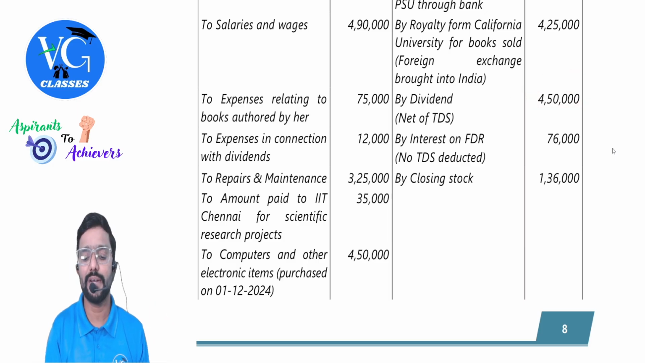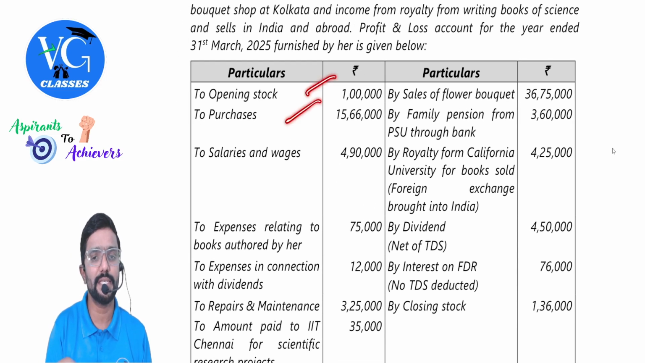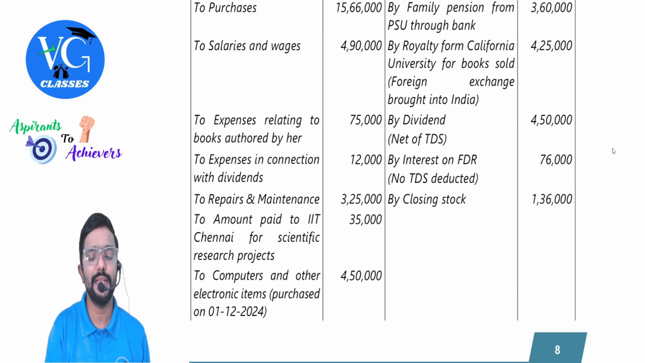Next, dividend net figure is given, 4,50,000, but while considering it under the head IFOS, we need to take gross. Sir, what is the TDS rate applicable for dividend? 10%. Then by interest on FD. FDR means fixed deposit receipt, 76,000, no TDS deducted, it seems. Okay. Closing stock, 1,36,000. Coming to debit side, opening stock 1 lakh, purchases 15,66,000, salaries and wages 4,90,000,